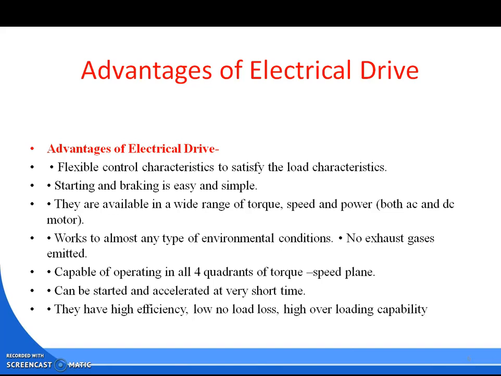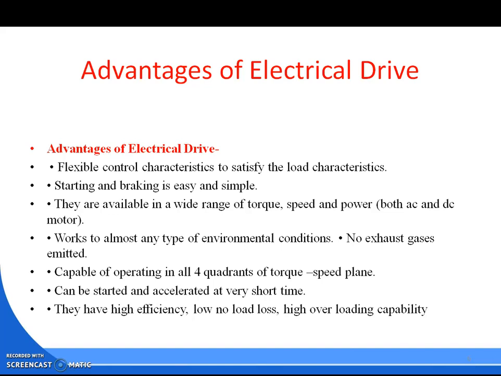Advantages of electric drive: flexible control characteristics to satisfy load characteristics. Starting and braking is easy and simple. They are available in a wide range of torque, speed and power. Both AC and DC motors work in almost any type of environmental condition. No exhaust gas is emitted.